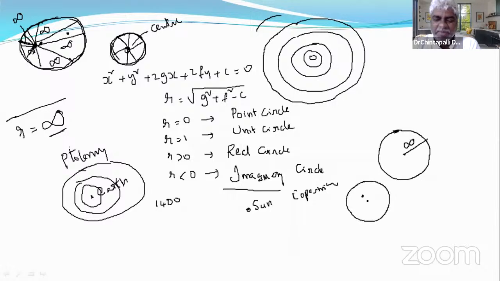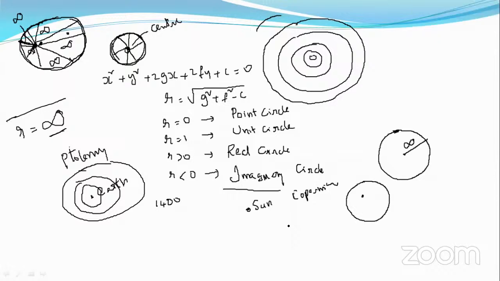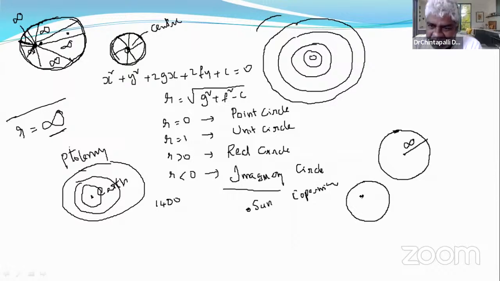Think deeply later about this concept. If there exists such a circle whose radius is infinite, then every point in it can be the center. Yes, sir. Every point in it can be center. If we take this point, this is infinity, this is infinity, this is infinity. All distances are infinity, because the concept and the definition of infinity is not clear.